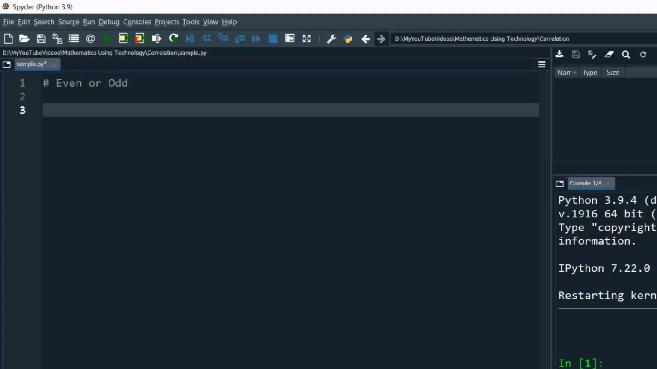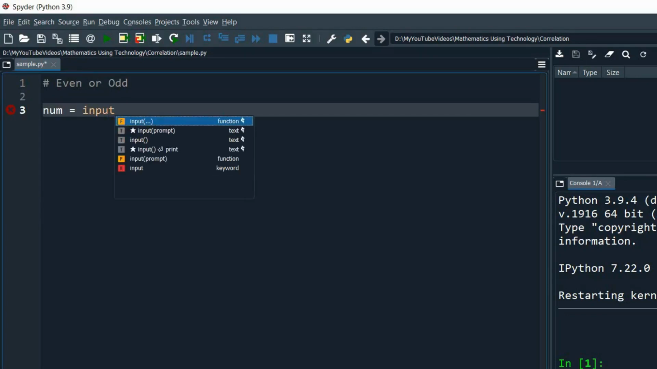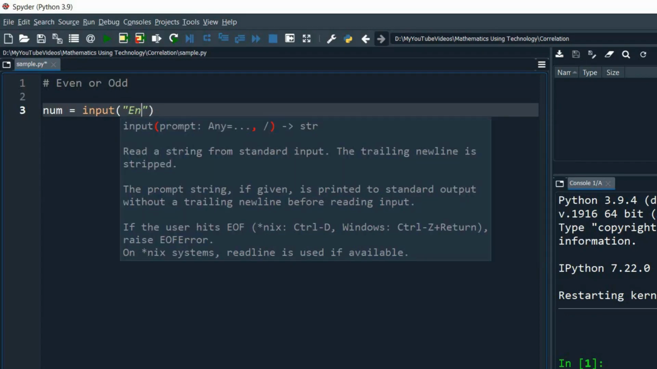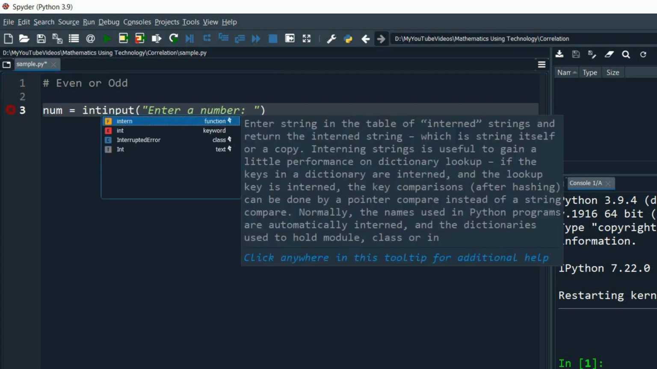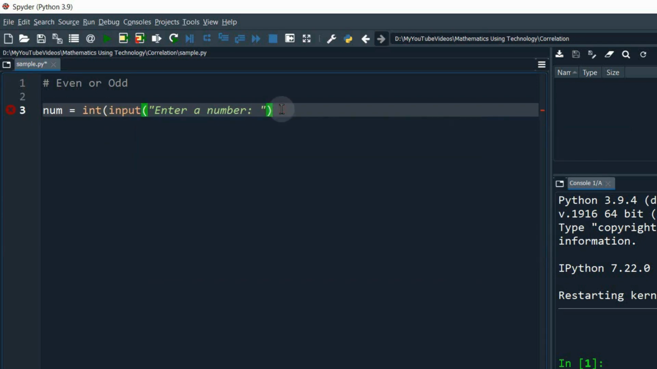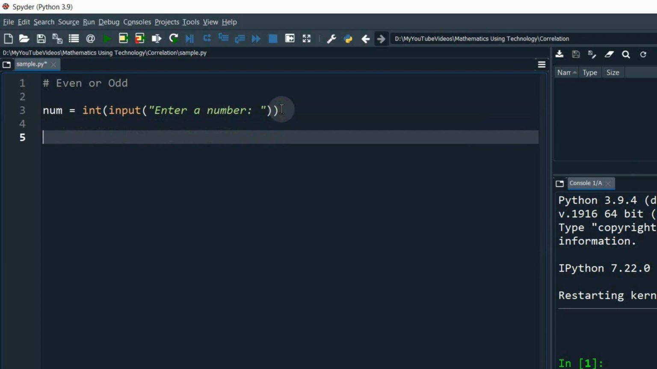So for that, first we need to read an integer. I am taking a variable num, and then I am using the input method to read the data from the user. Here I am using a prompt, enter a number. Since the input method returns the input as a string, we need to convert that string into an integer. For that, I am using the built-in function int, which converts the string to an integer. Now we have our input value in the num variable.